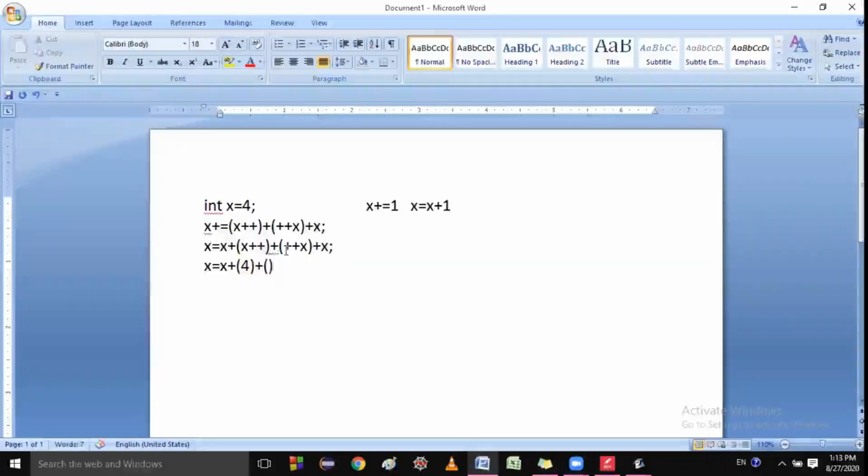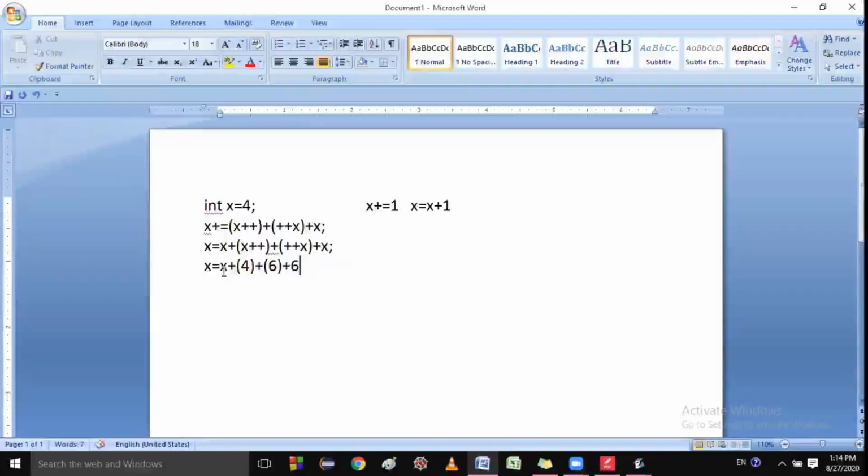here is pre-increment. So you know that 4 incremented by 1 is 5, and here is pre-increment, that means first it will be incremented. So 4 becomes 5, then here it will be 6. 6, then plus, and here x. So x becomes 6.